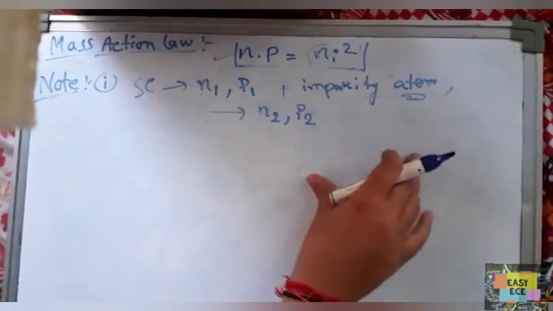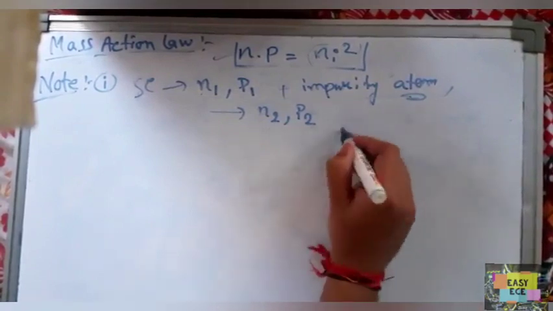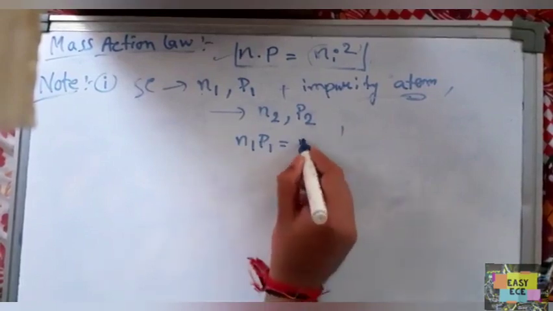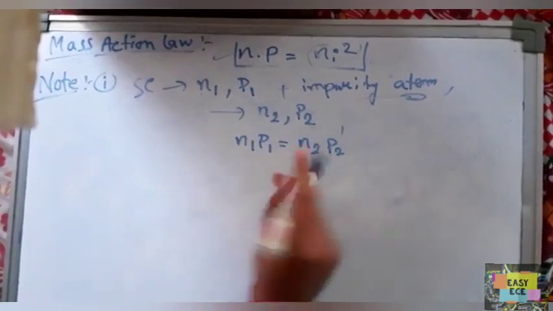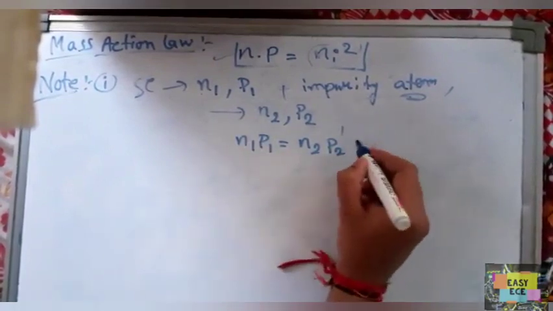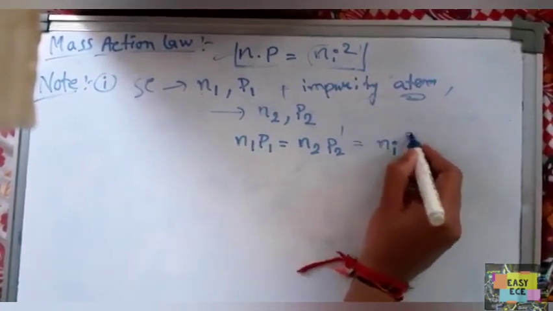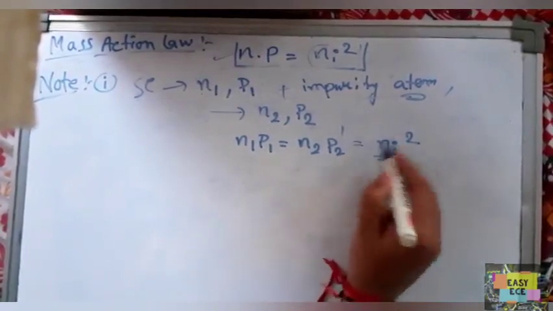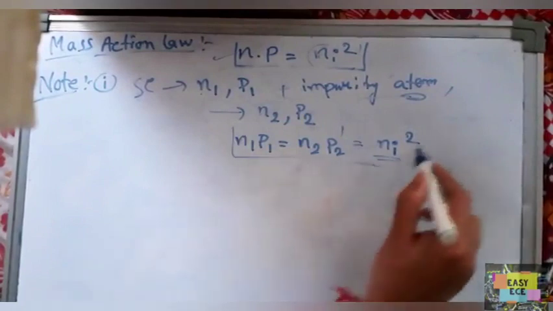Now the formula becomes N1 P1 equals N2 into P2, which is always constant and equals Ni square, the intrinsic concentration squared.